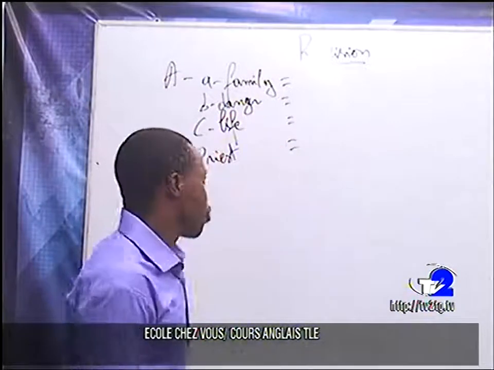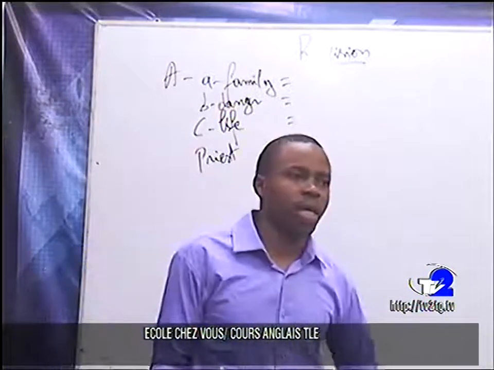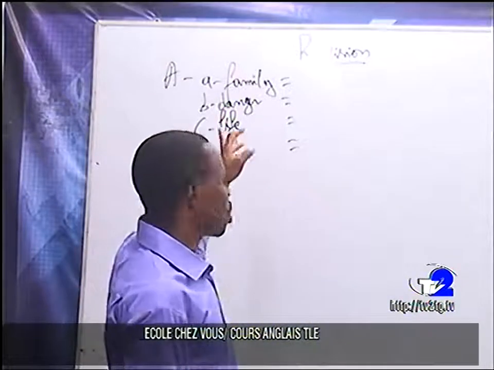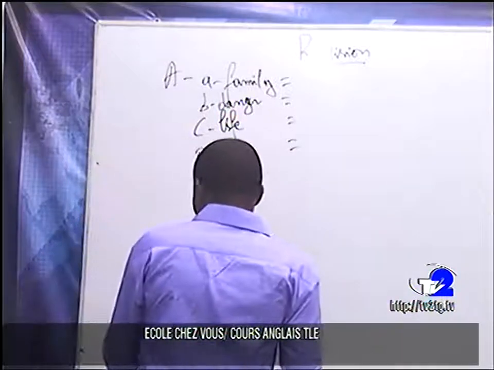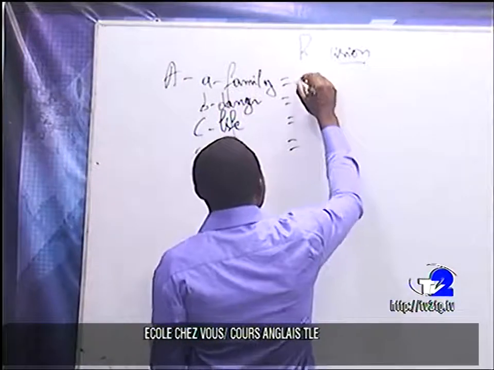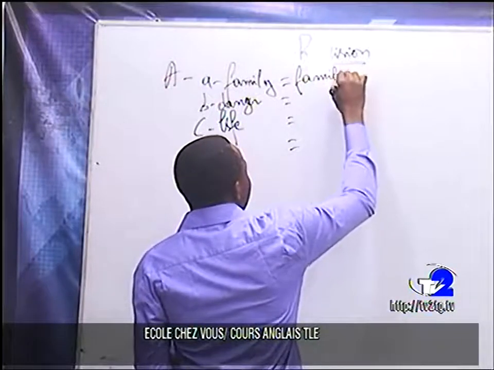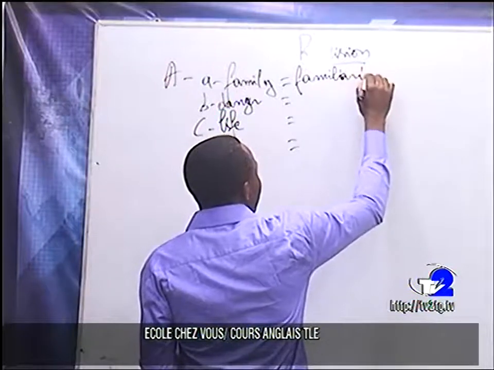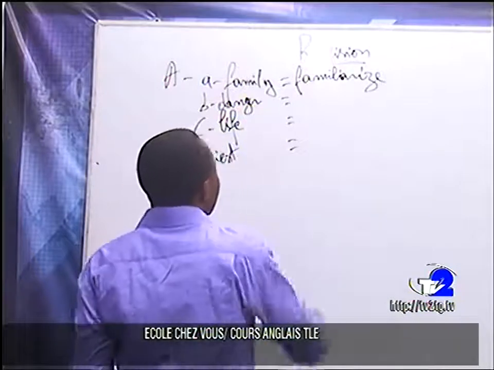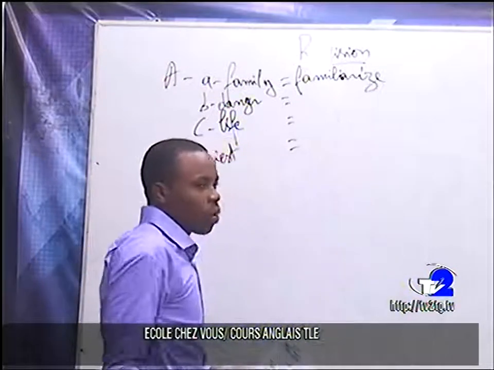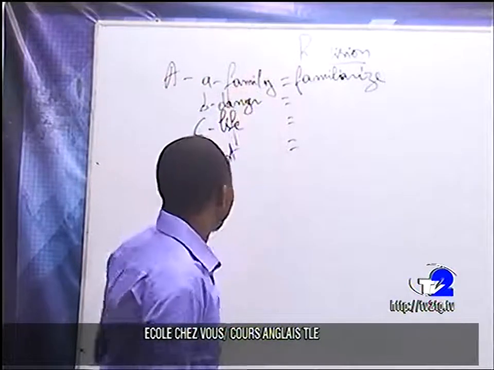Now, first, when we have family, which verb comes out from that word, which is a noun? Here we have to familiarize. Are you following? To familiarize. So this is the verb we can find out of this noun, family.